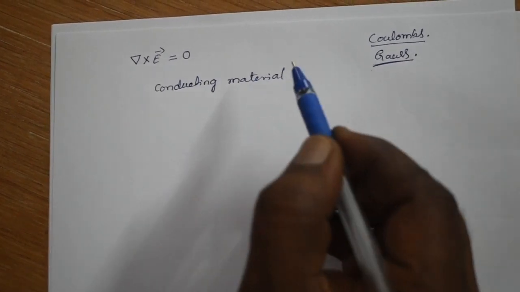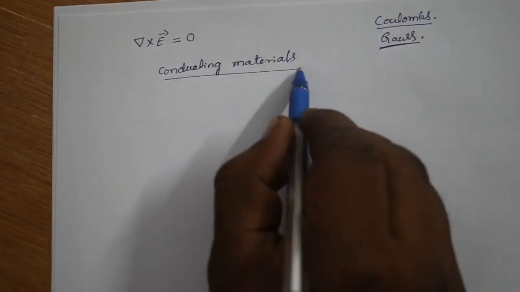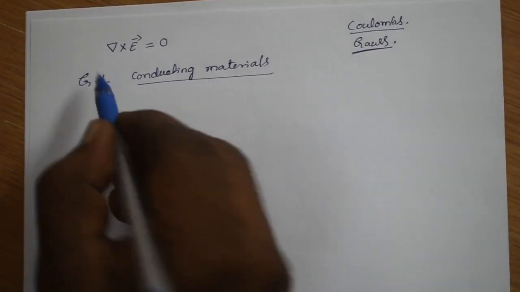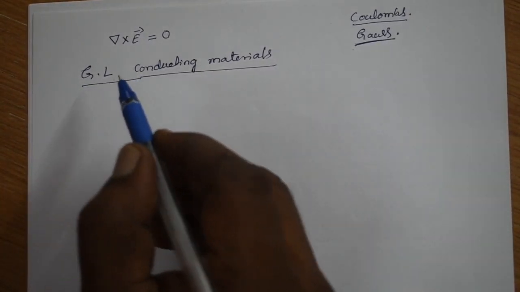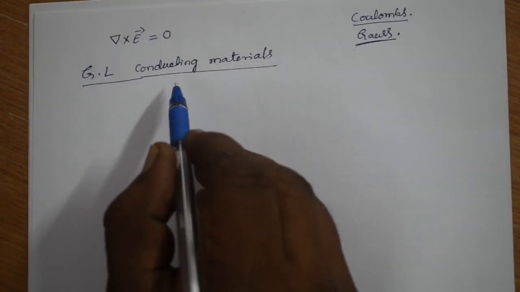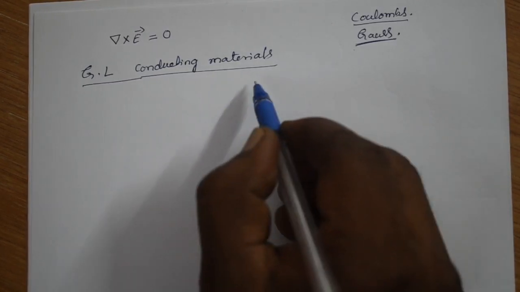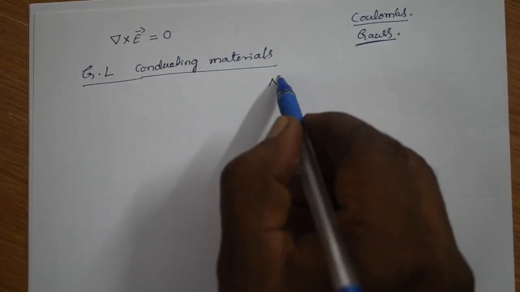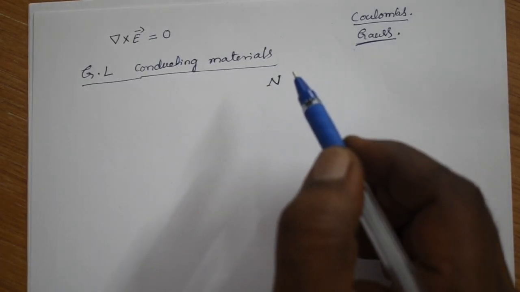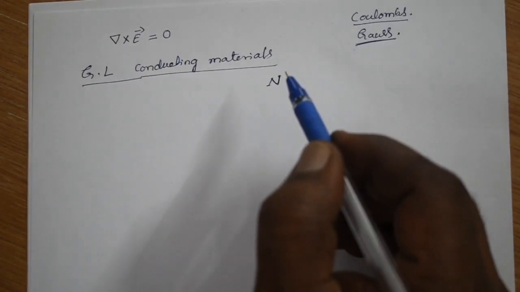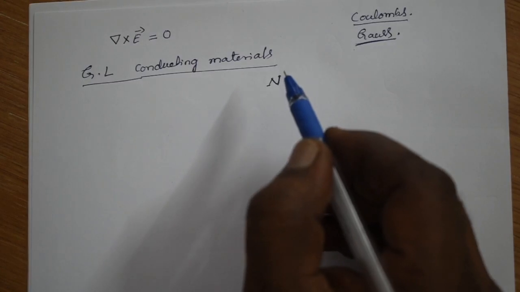Conducting materials, right? So Gauss law for conducting materials. Let us see. As you know, Gauss law deals with electric flux. This law is connected with electric flux and charges.